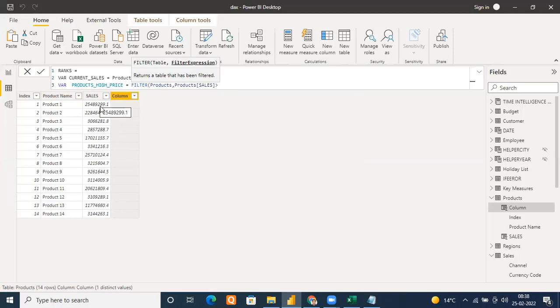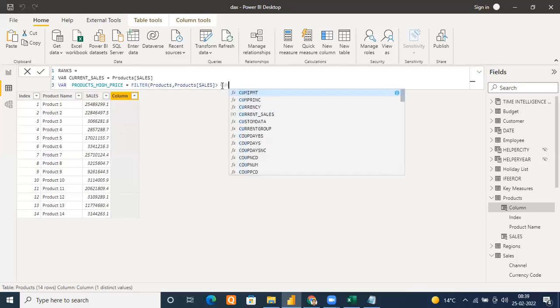Understand everyone? That's what I'm going to say. Give me those rows of the product table whose sales is more than the sales of the current row. Is it fine, everyone? I'm going to say simply, filter this product table and give me only those rows where this sales amount is greater than the sales amount of the current row. And the sales amount of the current row we have already fetched by what? Remember? Current_Sales. So mention here Current_Sales.